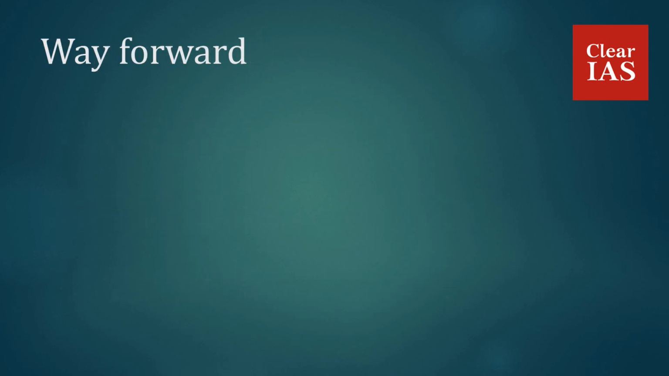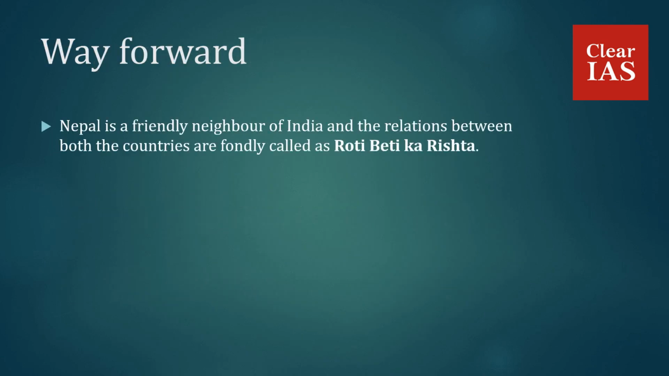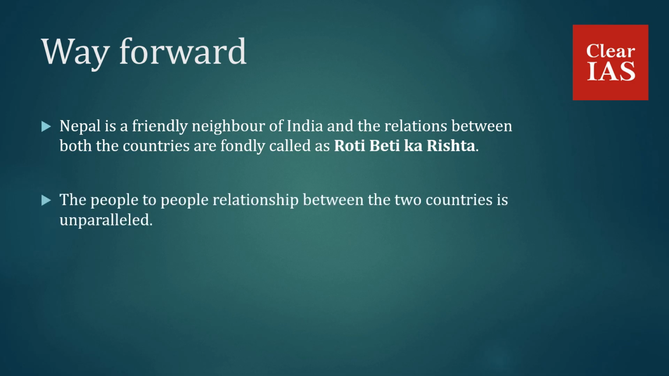Way forward. Nepal is a friendly neighbor of India and the relations between both the countries are fondly called Roti Beti ka Rishta. The people-to-people relationship between the two countries is unparalleled. So where did India actually err? In 2015, when India and China decided to open up the Kailash Manasarovar route, India should have taken into consideration the concerns of Nepal so that the current situation could have been avoided.